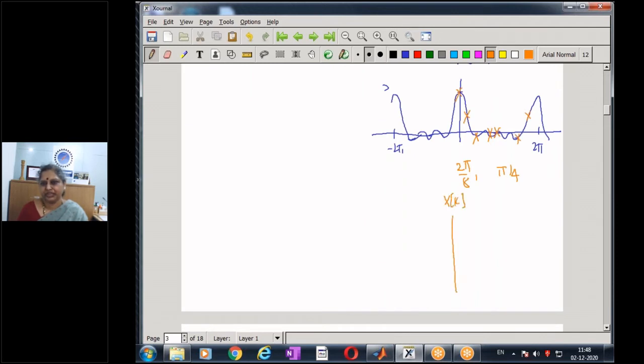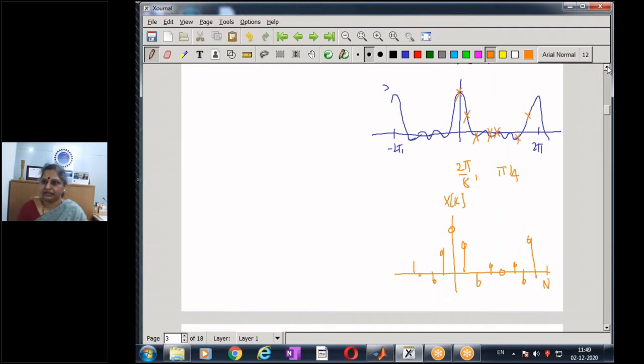Now my X of k goes from 0 to N. So I have a sample here, a sample here, and a sample here. That is 2, 4, 6, 8: 8 samples. And of course, it's periodic, and if I consider it, I'll have similar values present on either side. This is my X of k.